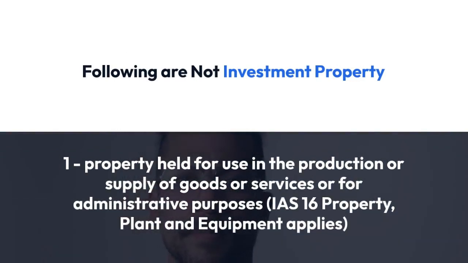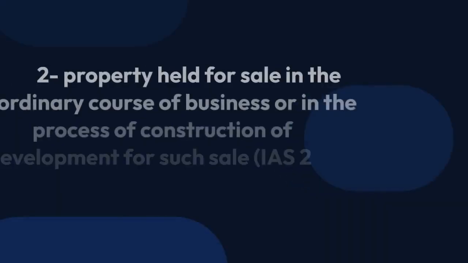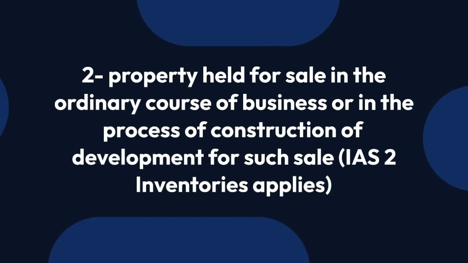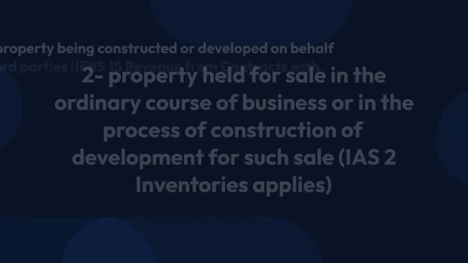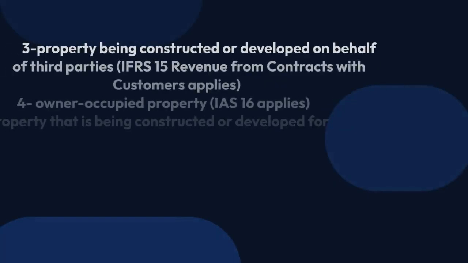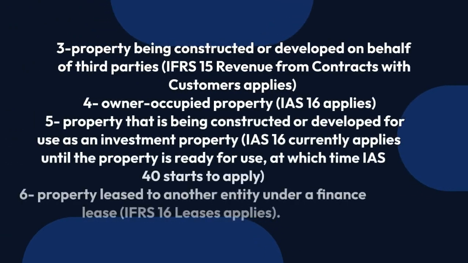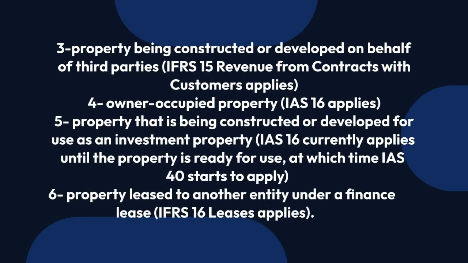Property held for use in the production or supply of goods or services or for administrative purposes: IAS 16 Property, Plant and Equipment applies. Property held for sale in the ordinary course of business or in the process of construction or development for such sale: IAS 2 Inventories applies. Property being constructed or developed on behalf of third parties: IFRS 15 Revenue from Contracts with Customers applies. Owner-occupied property: IAS 16 applies.